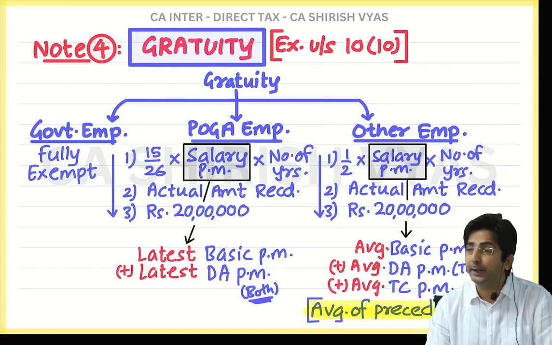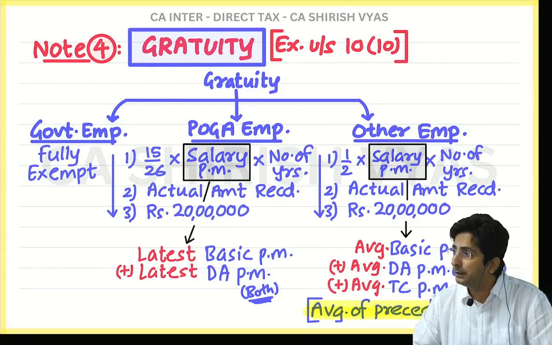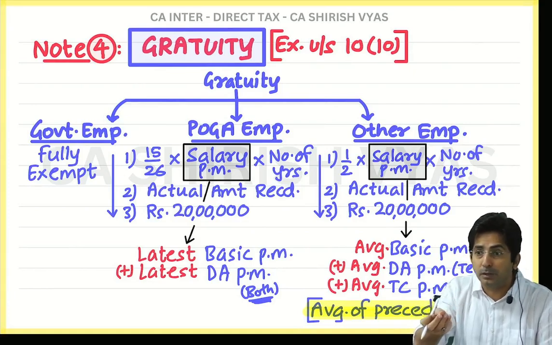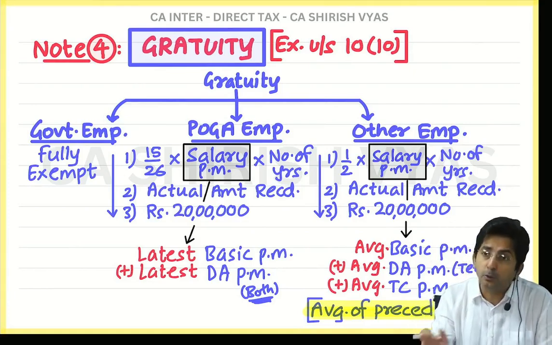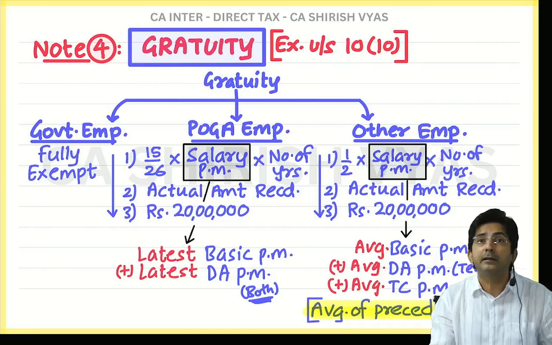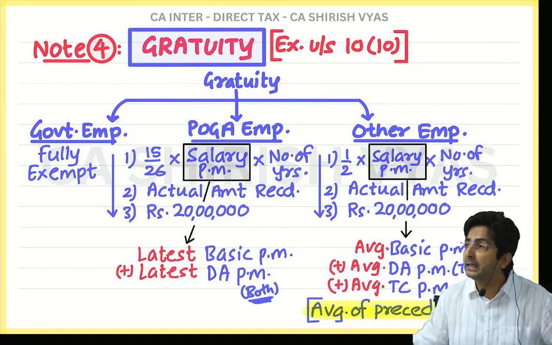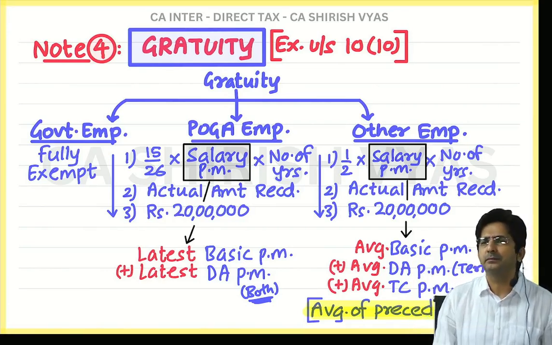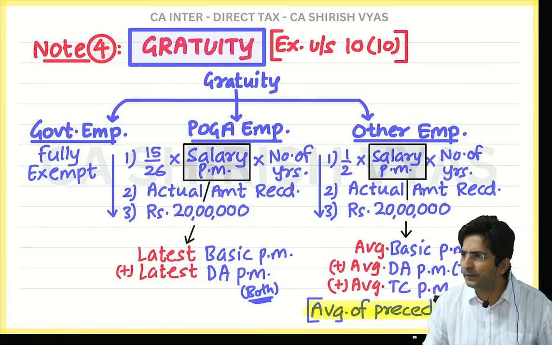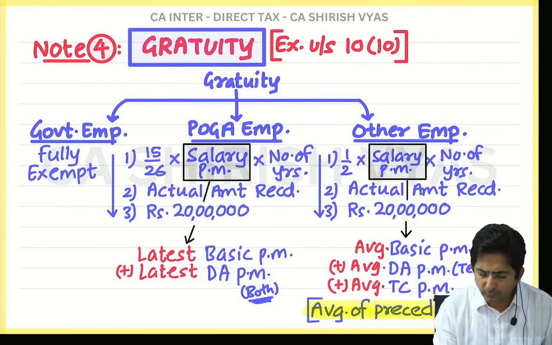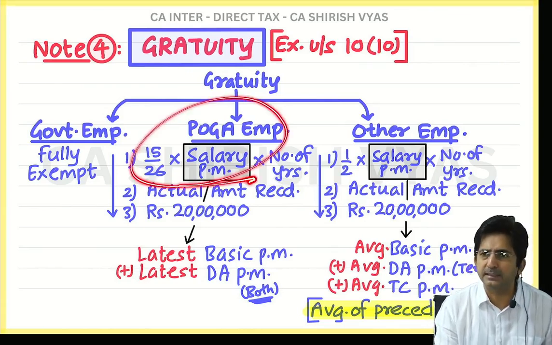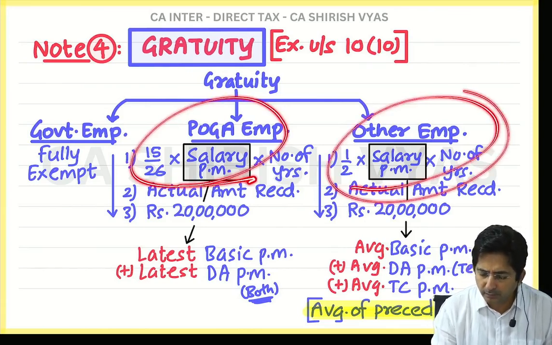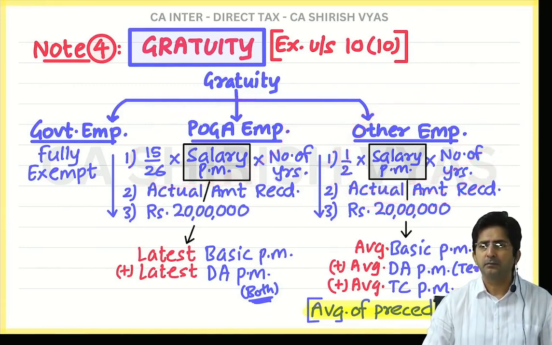Even if it is 20 years and 11 months. 11 months means the year was about to get over. But still, 20 years 11 months, what is the 11? It's a fraction. It's an incomplete year. Ignore it. You will keep 20 years only. Are you noticing the difference? Here you will round off the fraction if greater than 6 months, and here you will ignore the fraction. Why?